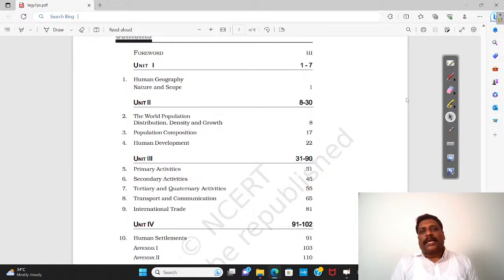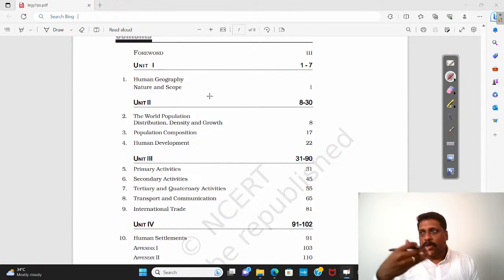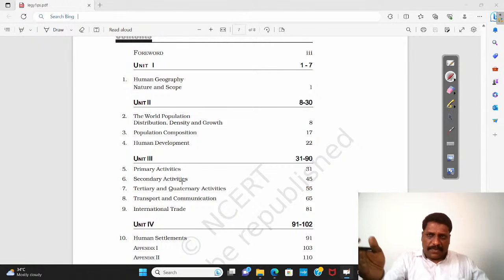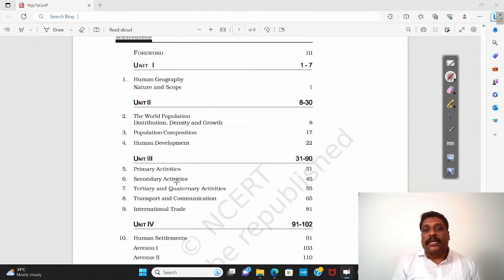Now, when it comes to human geography of the world, my dear friends, only conceptually we'll try to understand. Getting into depth is not needed because some of the aspects we have already covered. We know, for example, when I say migration, what is migration? If I know primary activity, secondary activity, and tertiary activity in detail, the factors affecting the same, we have taken in Indian geography itself. So superficially, we'll try to discuss it.